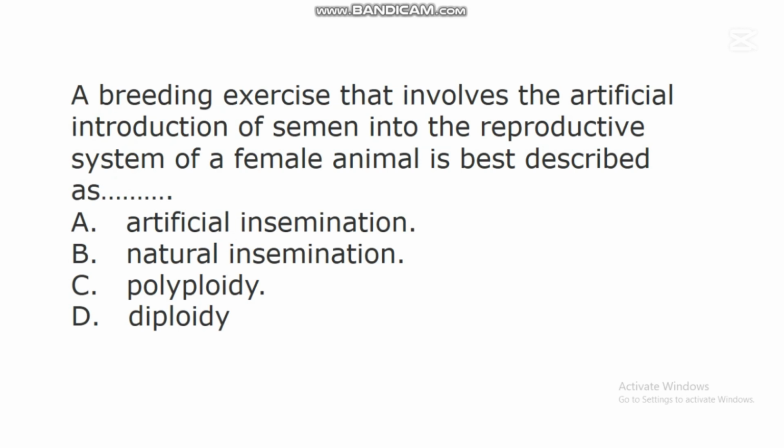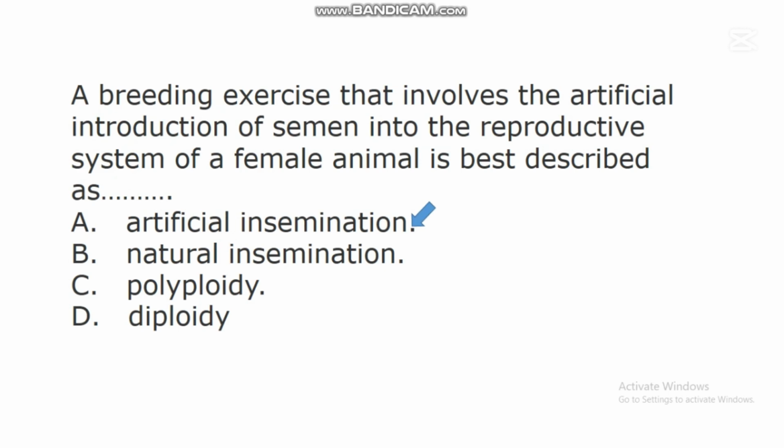C. Polyploidy. D. Diploidy. In this question, the correct answer is A. Artificial insemination.